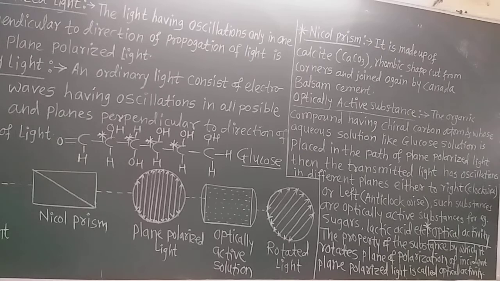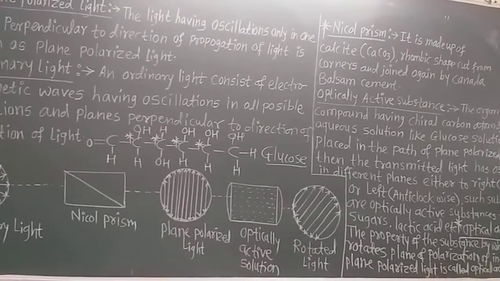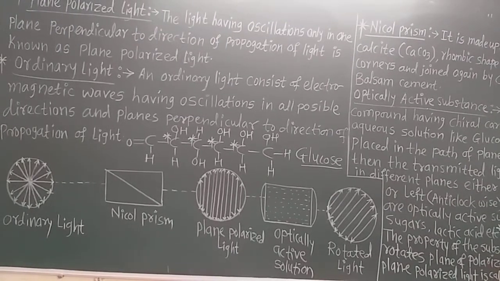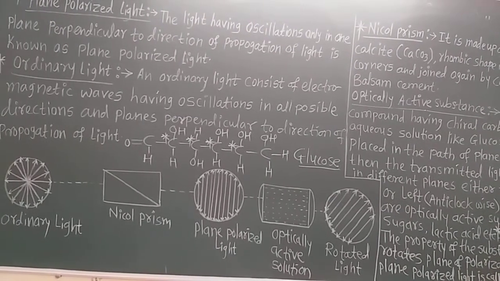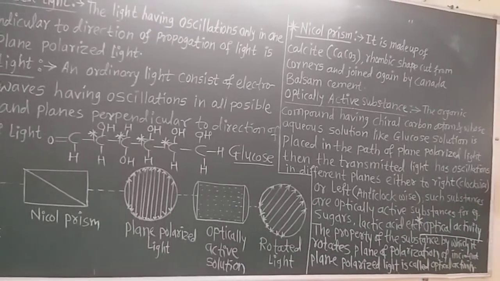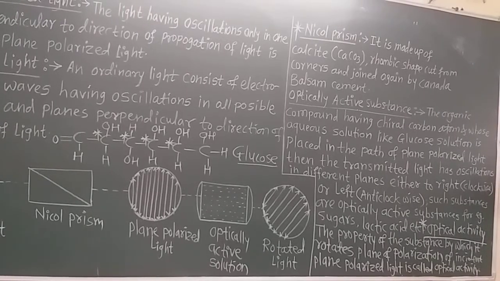Now this is about the optically active substances and optical activity. Now let us learn what dextrorotatory and levorotatory substances are. But you take a screenshot and draw the figure with a lead pencil. Now this is a very important figure, and you must draw this figure very accurately with a lead pencil only.